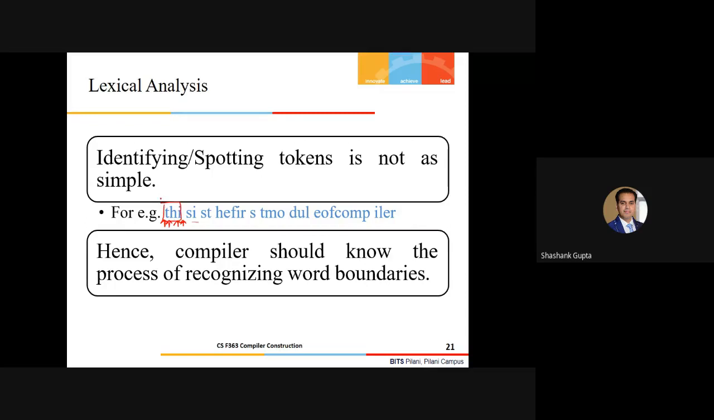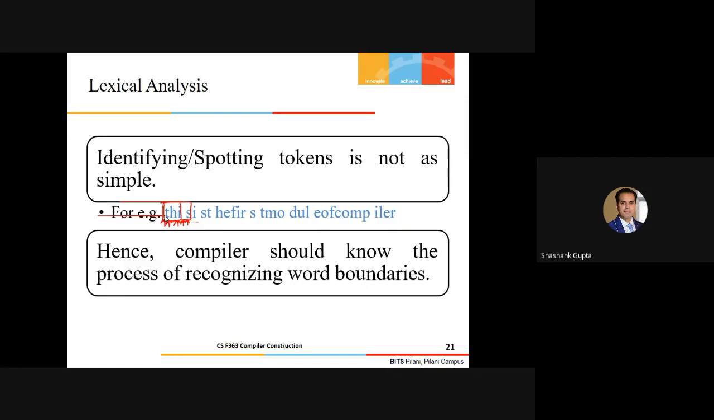No, I know this is not a valid word in my dictionary, let's assume that. So I'll keep on reading more. As soon as I read S, I'll say, okay, now I should stop, this is my word boundary and this is an appropriate token here. So white spaces do not always mean that it has to be an appropriate word boundary. Fine. So that's the thing you need to understand here.